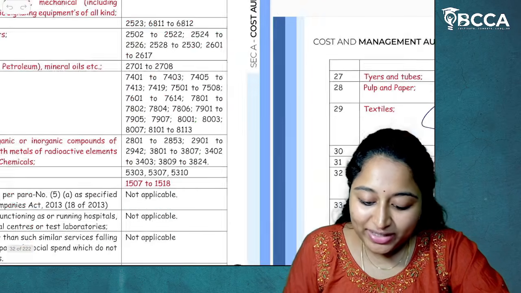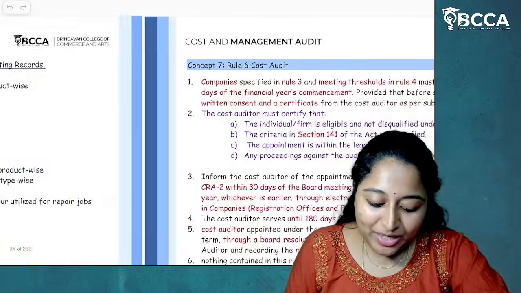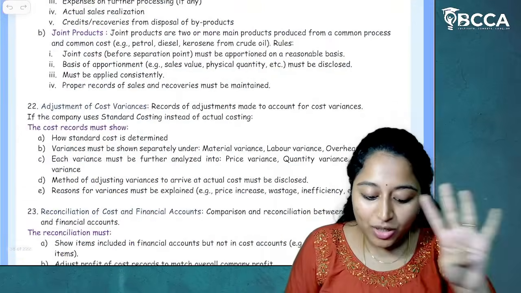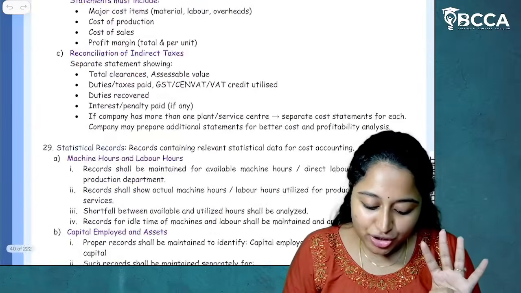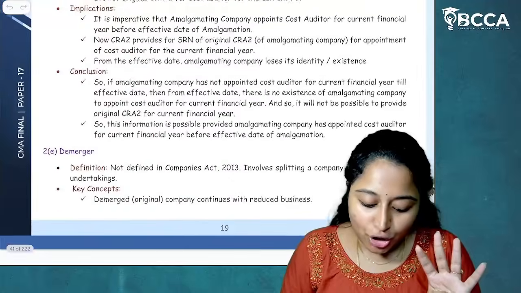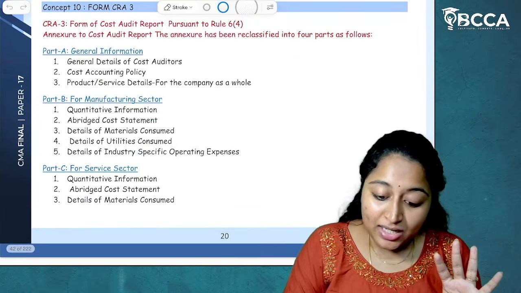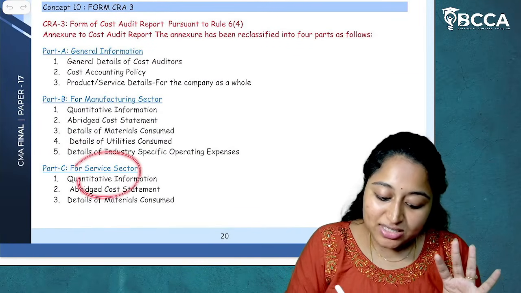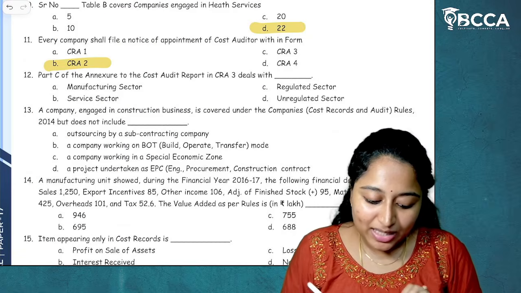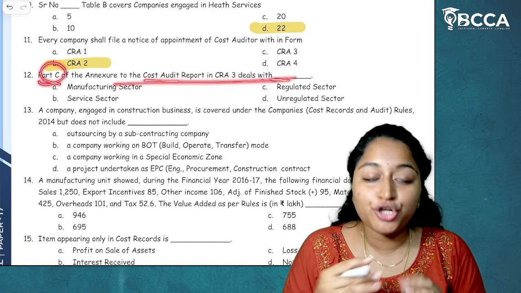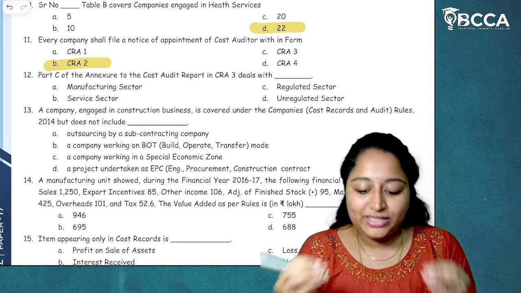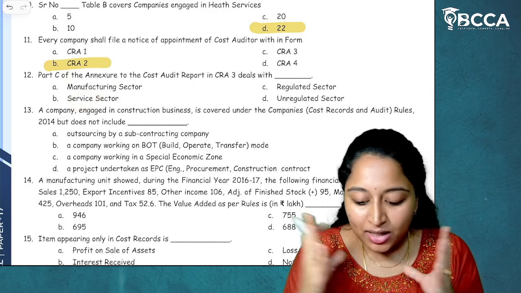Next, part C of annexure to the cost audit report in CRA3 deals with what? We have seen already form CRA3 has how many parts? It has 4 parts in it. What are the 4 parts? Part A talks about general information. Part B talks about manufacturing sector. And part C talks about service sector. So they are asking about part C of annexure to the cost audit report in form CRA3. It talks about service sector. I hope it's clear.